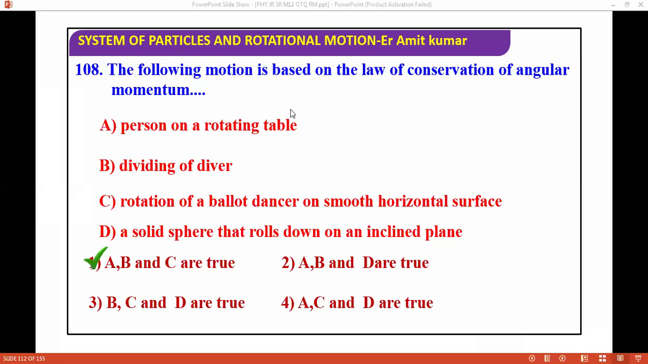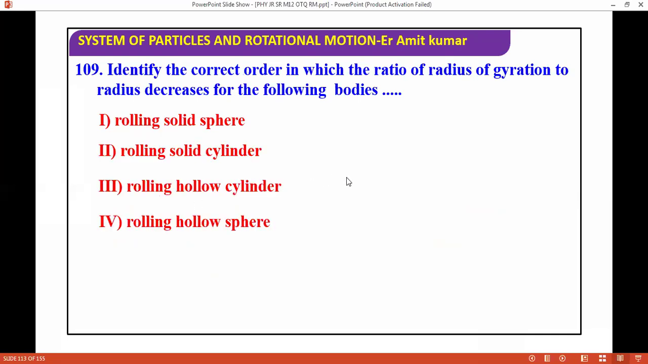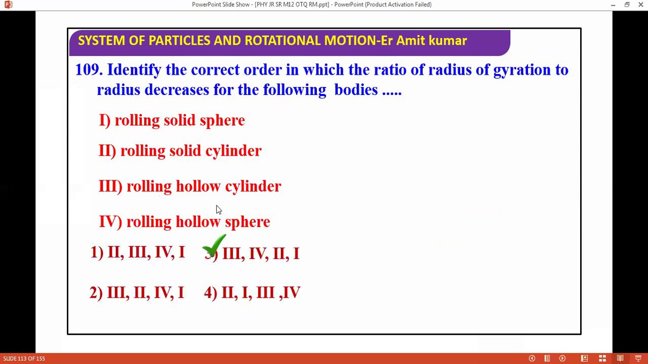Next question, identify the correct order in which the ratio of radius of gyration to the radius decreases for the following bodies. So radius of gyration to the radius. You can do one by one, the rolling cylinder and so on. The correct answer from here will come, the third one, where the ratio of gyration to radius decreases for the following bodies. You can solve this question, you can get this answer in order. It's no issue. You can do these questions. Radius of gyration was already explained, I equals mk square.